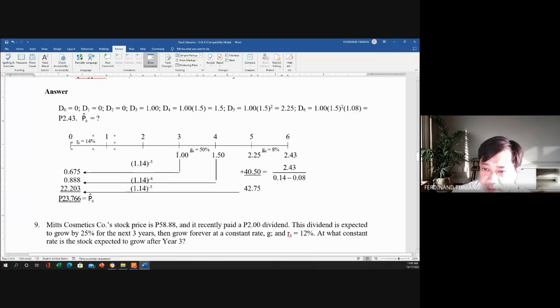And then the one here has a present value of 0.675. And the 1.50 here, multiplied by the 1.14, so the present value is 0.8888. So now the price of the stock at year 0 is 23.766. So that is how it goes for the variable growth rate.